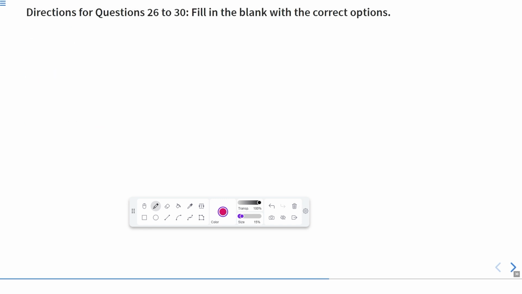Now again, for 26 to 30, we have again been given some directions. This is fill in the blank with the correct options. It means we have to fill the blanks with the correct option. We will be given 4 options in each and every question, for each and every blank, and we have to look for the correct option that is suitable to fill in that particular blank to complete the sentence meaningfully.